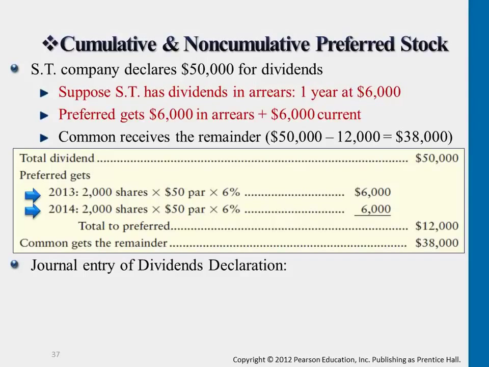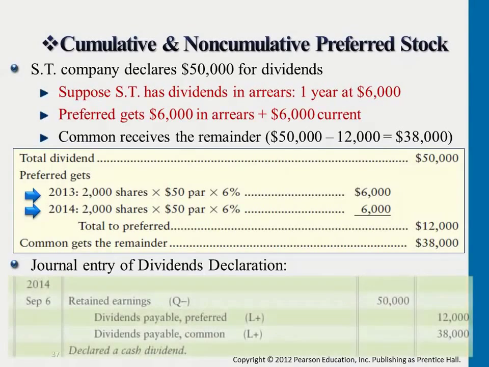That basically means last year they didn't give out any dividends. So there is an accumulated amount of dividends from last year that will be carried on to this year. That is what the first bullet point, dividends in arrears for 1 year, means. Okay, it carries on to this year. So now for this year, a company's preferred shareholders will be entitled to get not just $6,000, but $12,000 instead, because last year they got zero.